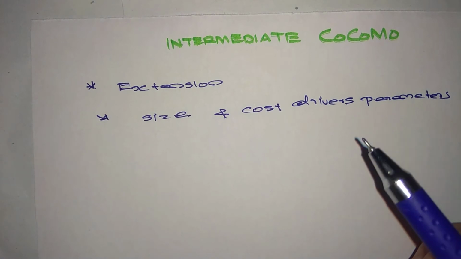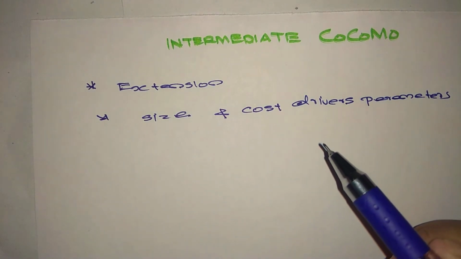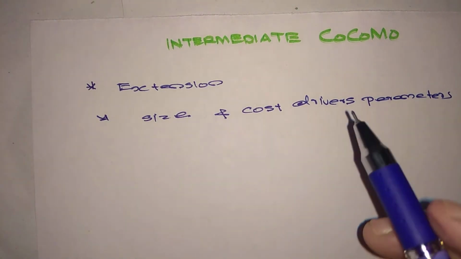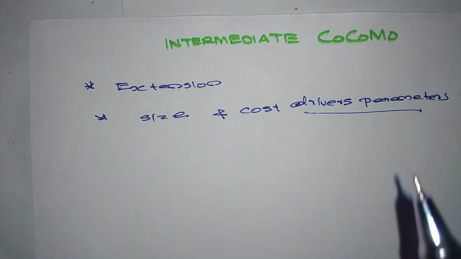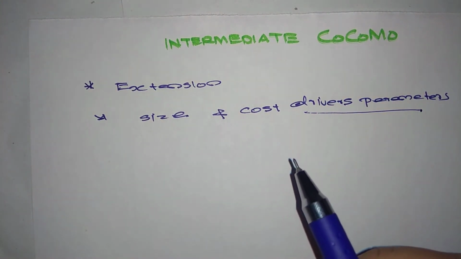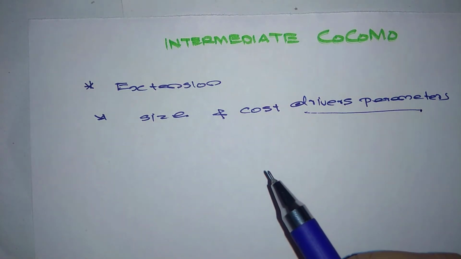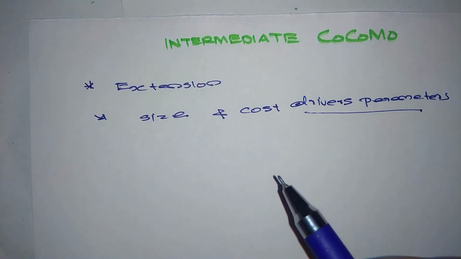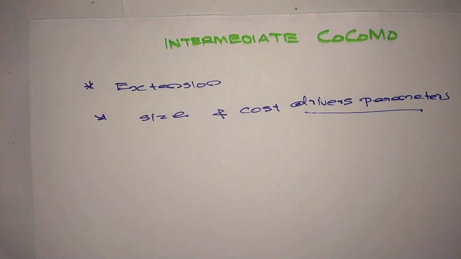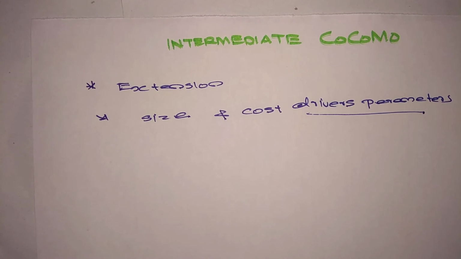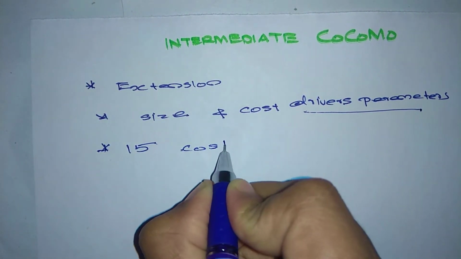Whatever project we have taken, it could be organic, semi-detached or embedded, you have to add these 15 additional predictors or cost drivers.